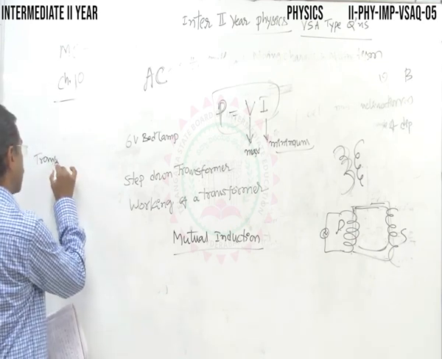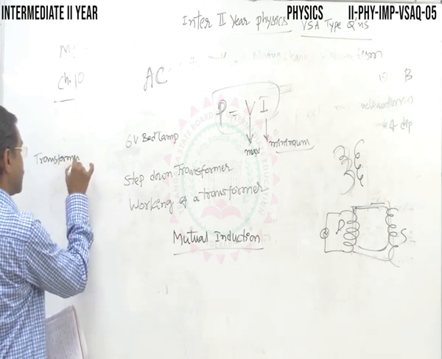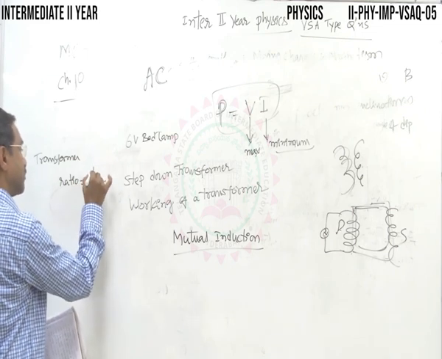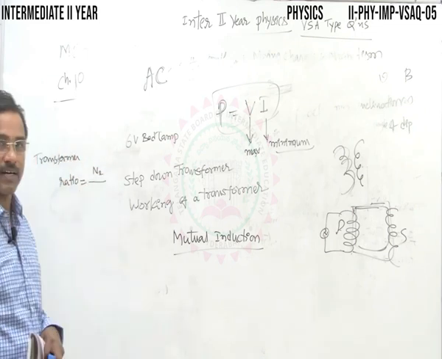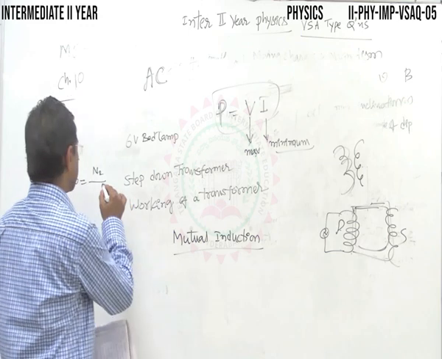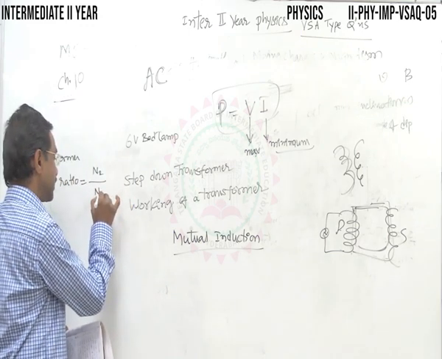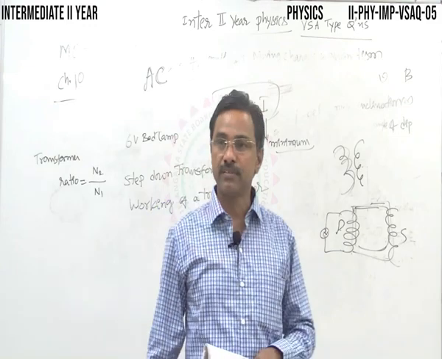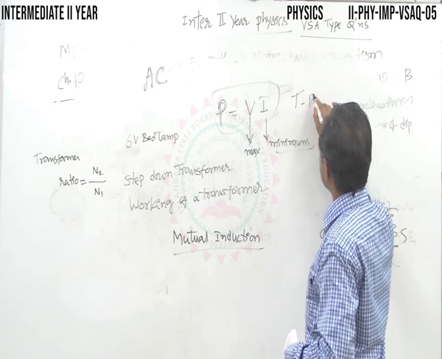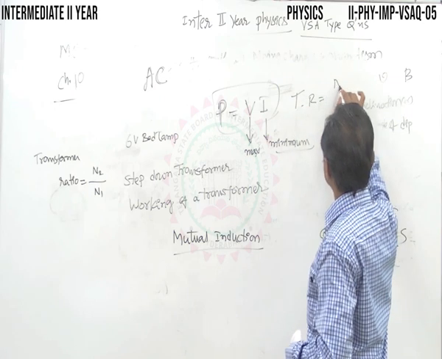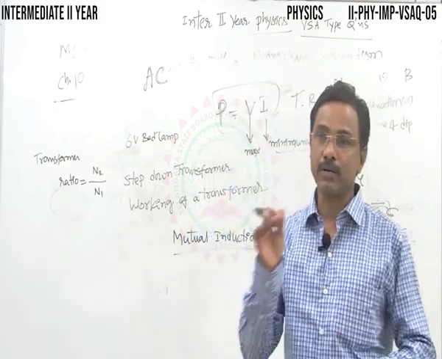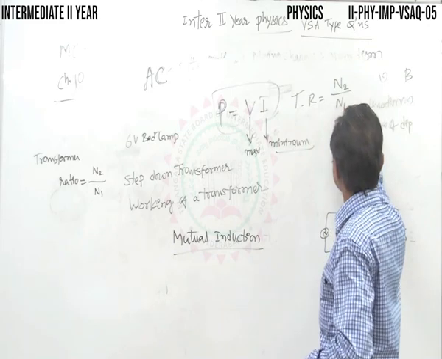The transformer ratio, TR, is defined as the ratio of the number of turns in the secondary winding to the number of turns in the primary winding, N2 divided by N1.